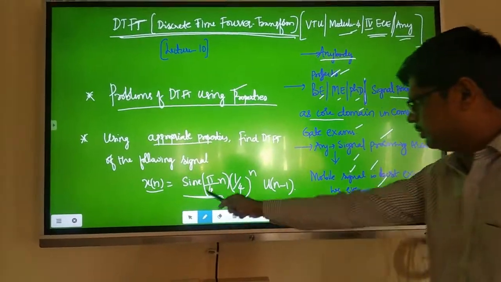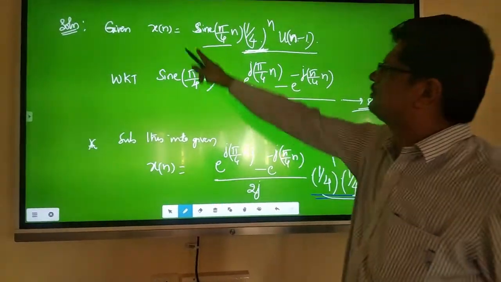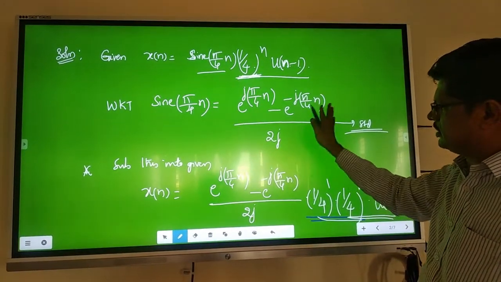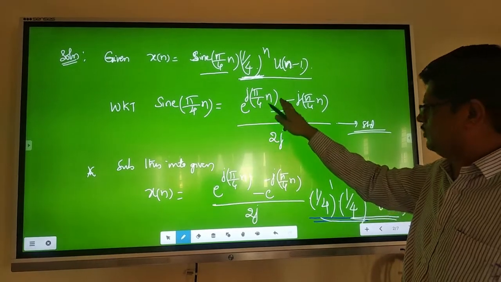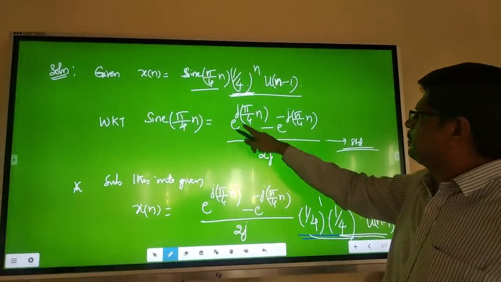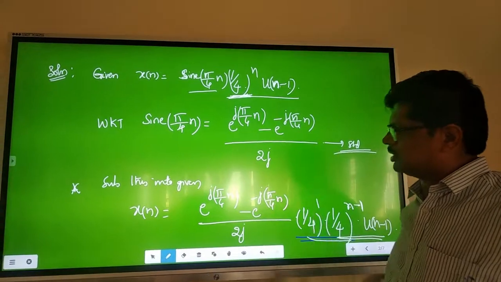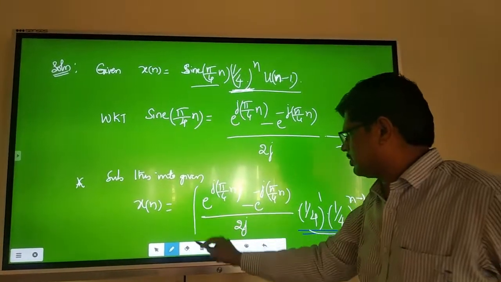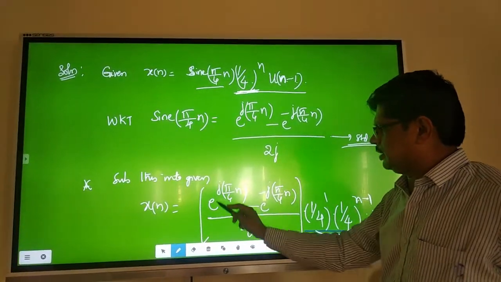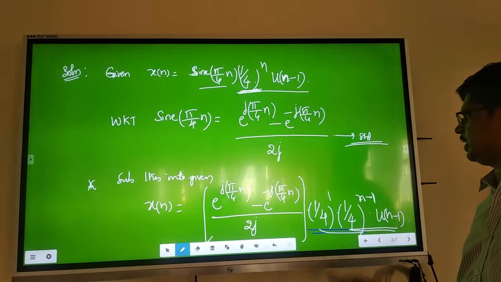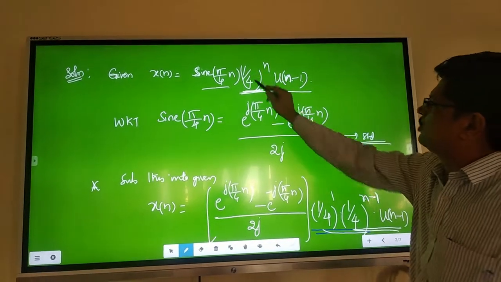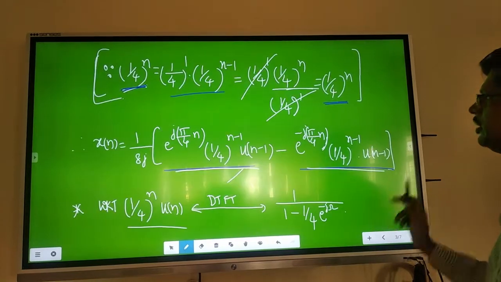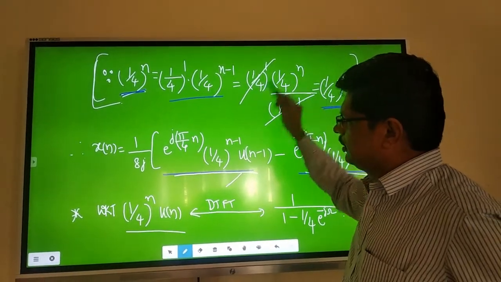First he will give you one sequence like this, a big sequence. Write immediately sine of x of n: you write sine theta as e power plus j theta, e power minus j theta by 2j. If it is cos, then only one change, it is plus: e power j theta plus e power minus j theta by 2. That's all. Then substitute this into the given equation. Then your given equation becomes x of n is equal to e power plus j theta minus e power minus j theta by 2j into 1 by 4 to the power n minus 1, u of n minus 1. Immediately this is shown here.